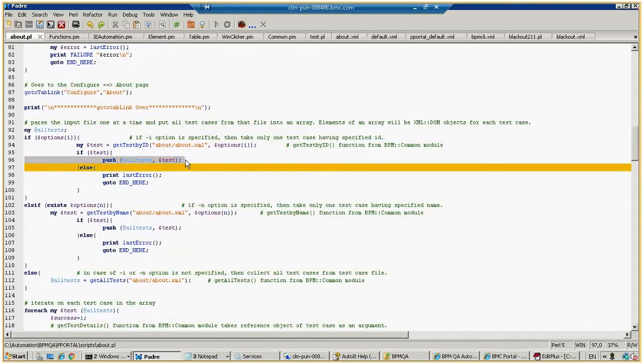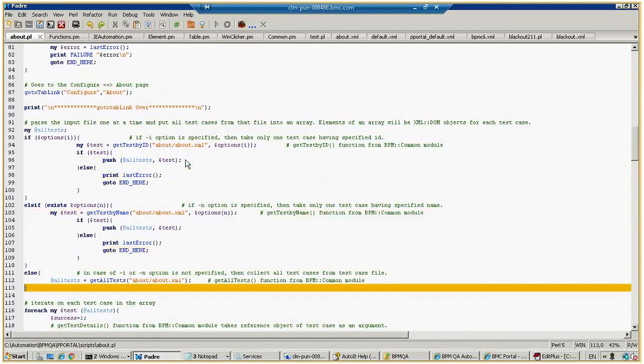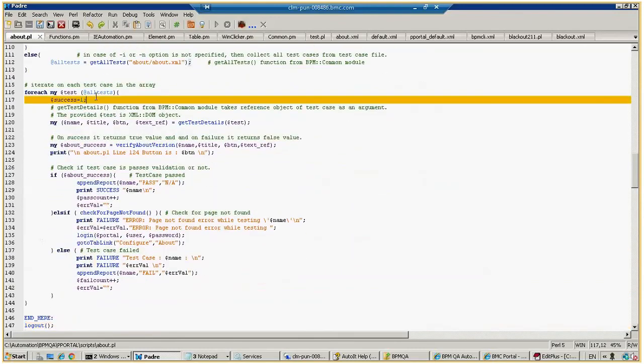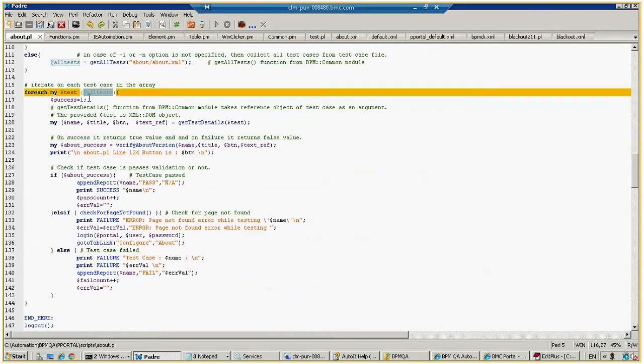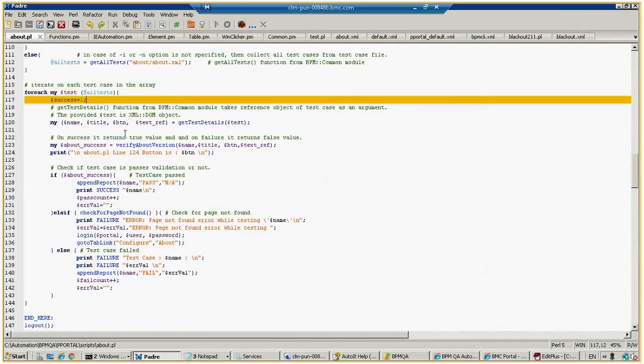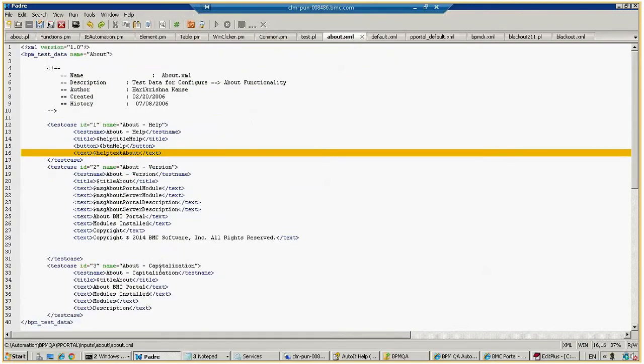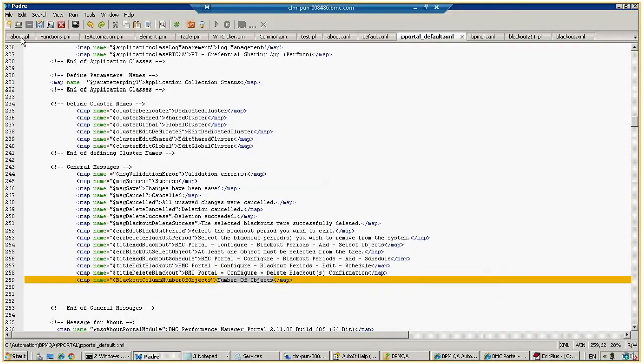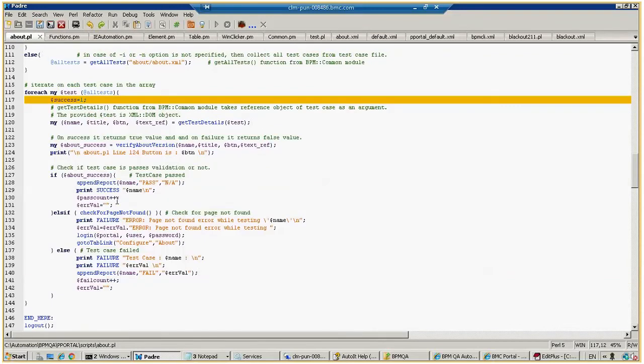I think in a stack it will store all those test cases, and finally it will go on to execute them in a loop. So I can give multiple test cases there, so that it will loop and execute each one of these, and the logic of execution is written inside this. So if I want to add new test cases, I need to add them in this particular XML, say test case number 4, and whatever variables I used, I need to add the values for those variables here, and the logic I need to add in this Perl script for the individual test case. So this is kind of an overview.